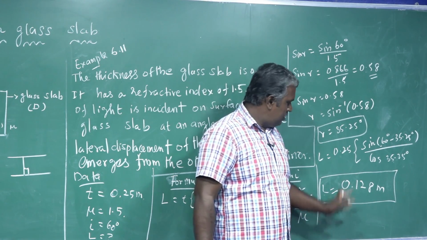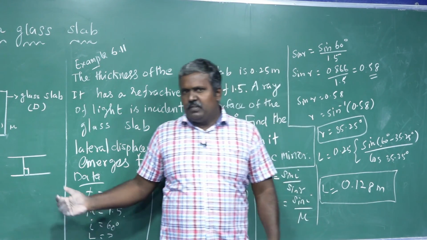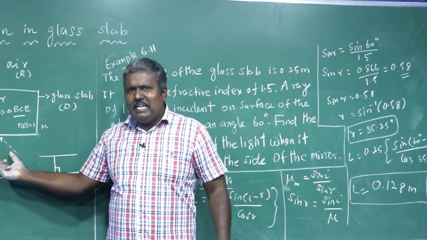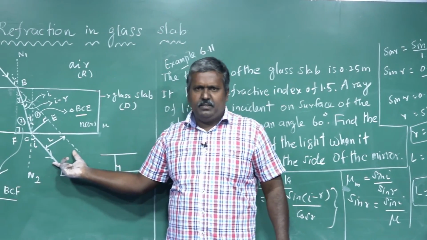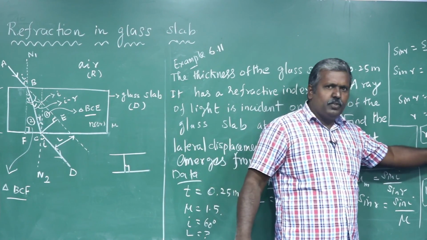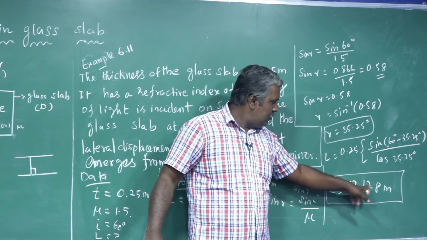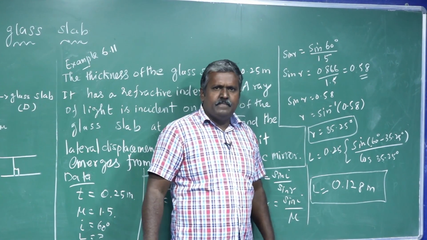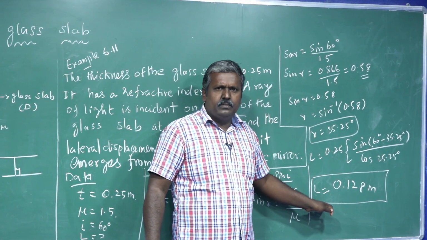That's all. This is the value of lateral displacement. Very simple. Clear? Any doubt?